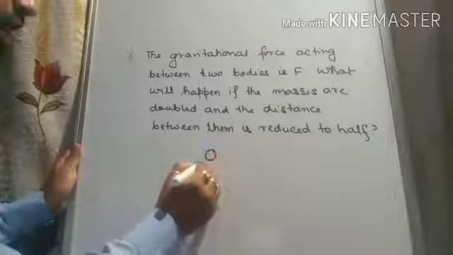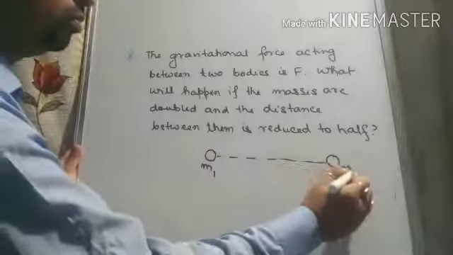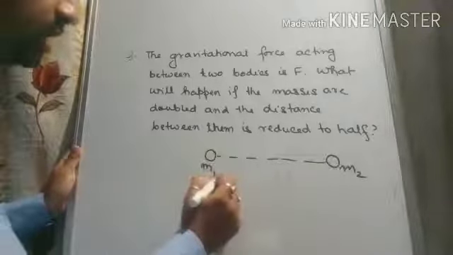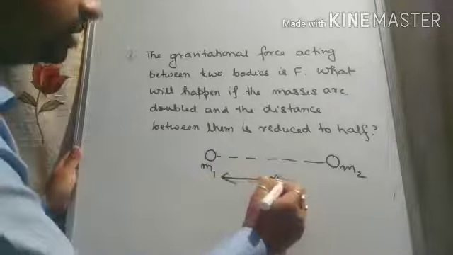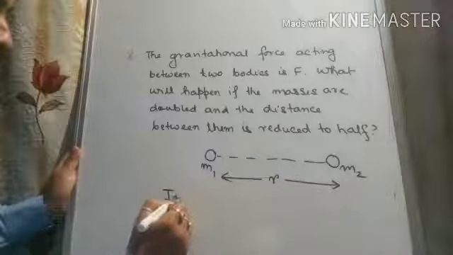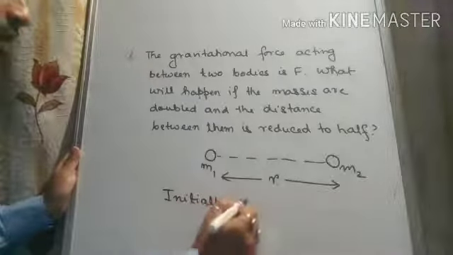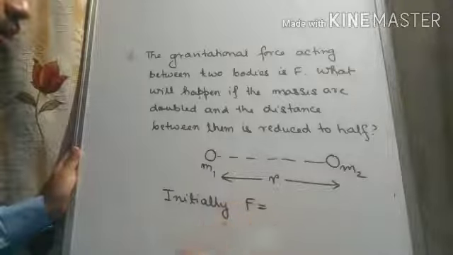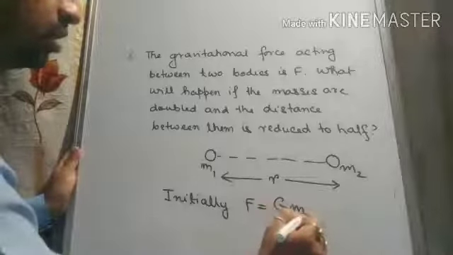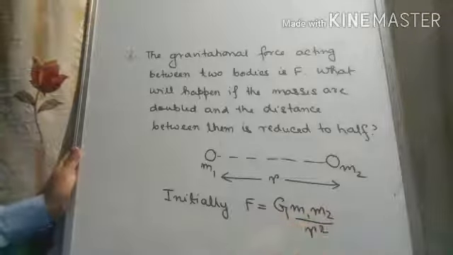Suppose we consider m1 and m2 are the masses of two bodies and they are separated by a distance r. So initially the force acting between them was capital F. Using the universal law of gravitation, we can write F is equal to G m1 m2 upon r square. Clear?